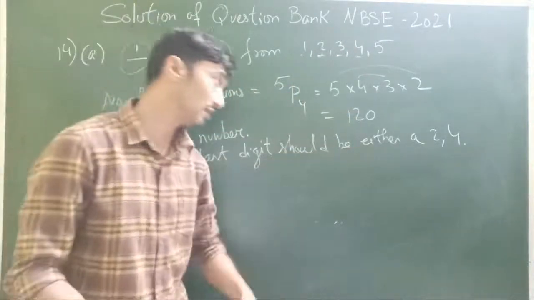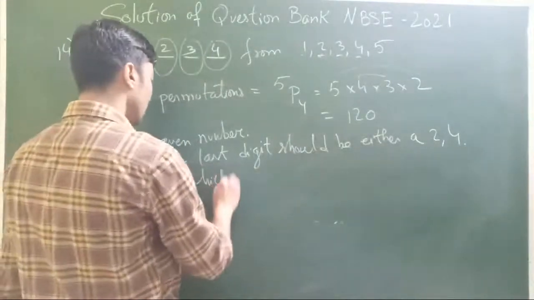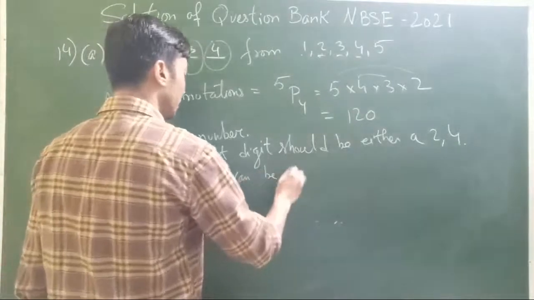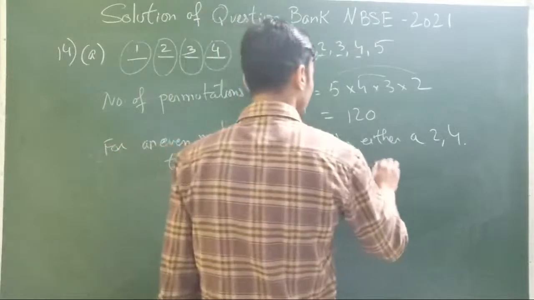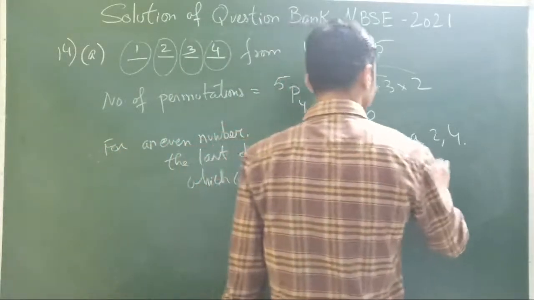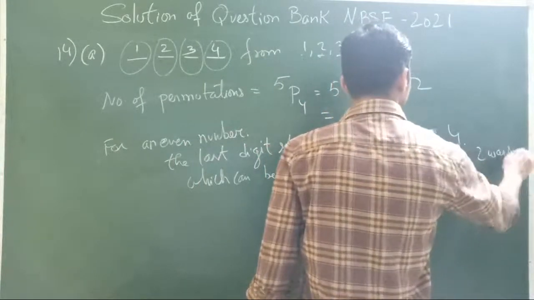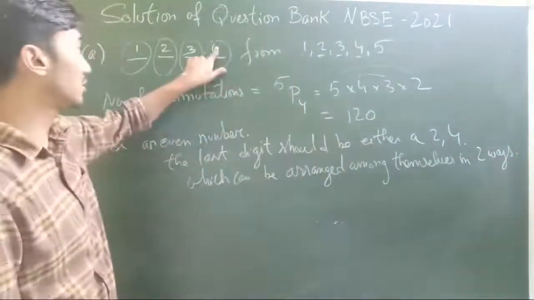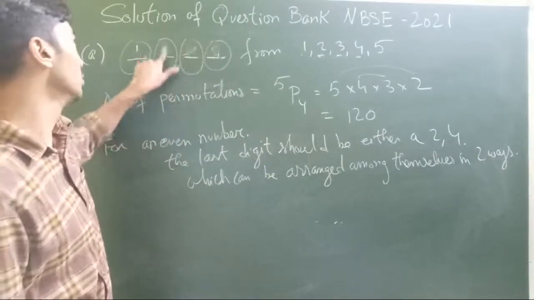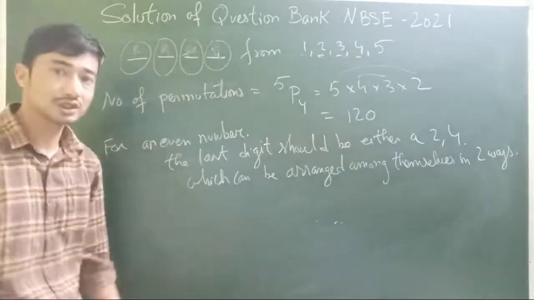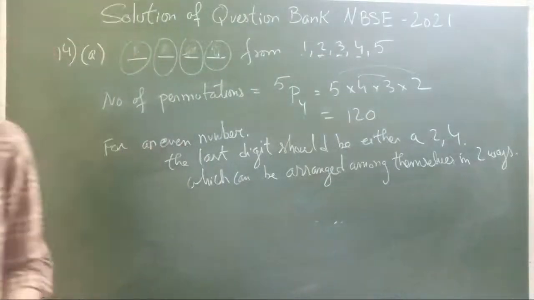So the last digit has to be either 2 or 4, which can be arranged among themselves in 2 ways. Either you can write 4 or you can write 2. So you have already 2 options, and the rest can be arranged in any way that you feel like.